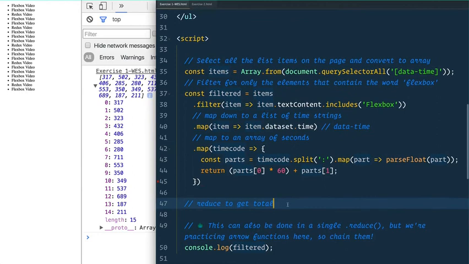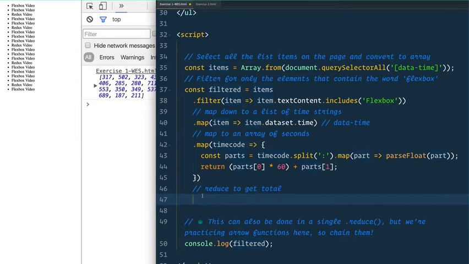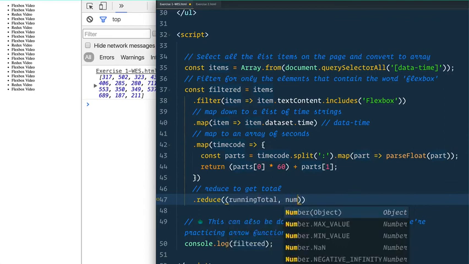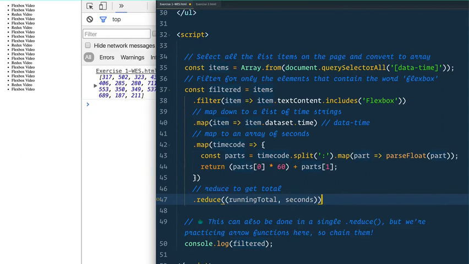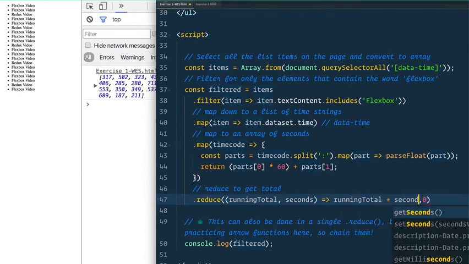Final thing we need to do is reduce to get the actual total here. So reduce takes 2 arguments. First one is going to be our function, which will give us the running total and the actual seconds number. And then it also takes a number to start with. Even though we don't technically need that in this case, let's keep it there just so we know that we're starting with 0 and we go on. And then from our arrow function, we are going to just return the running total plus the seconds for this current one. I'll give that a save.